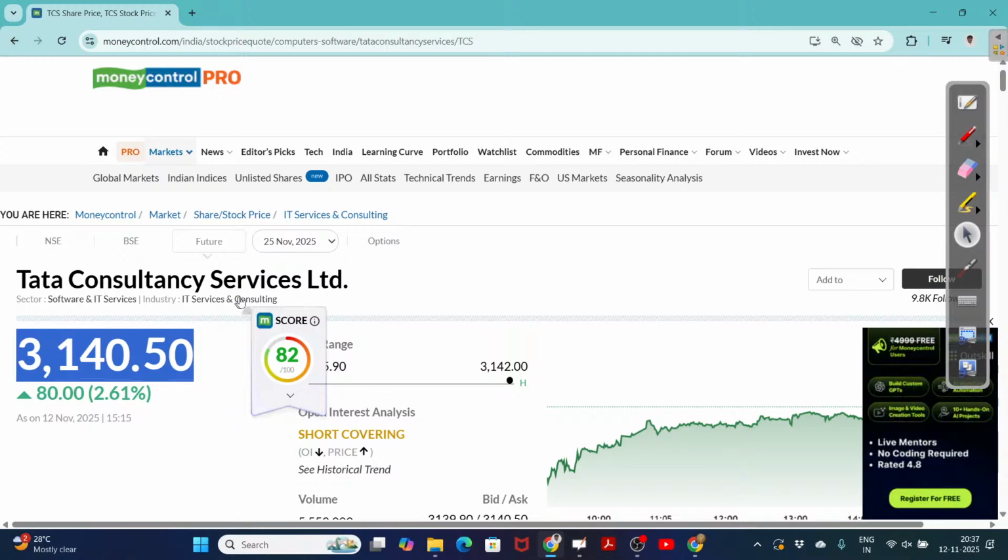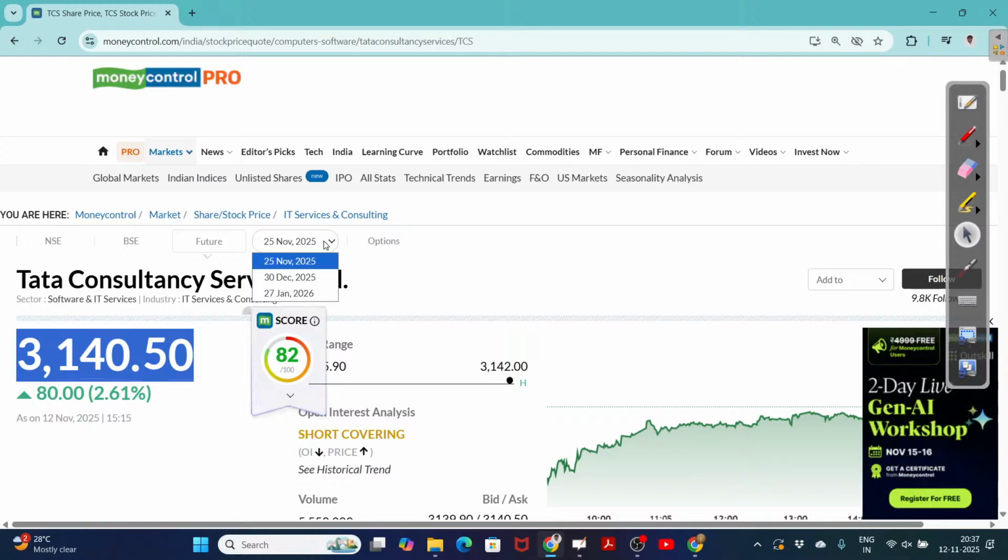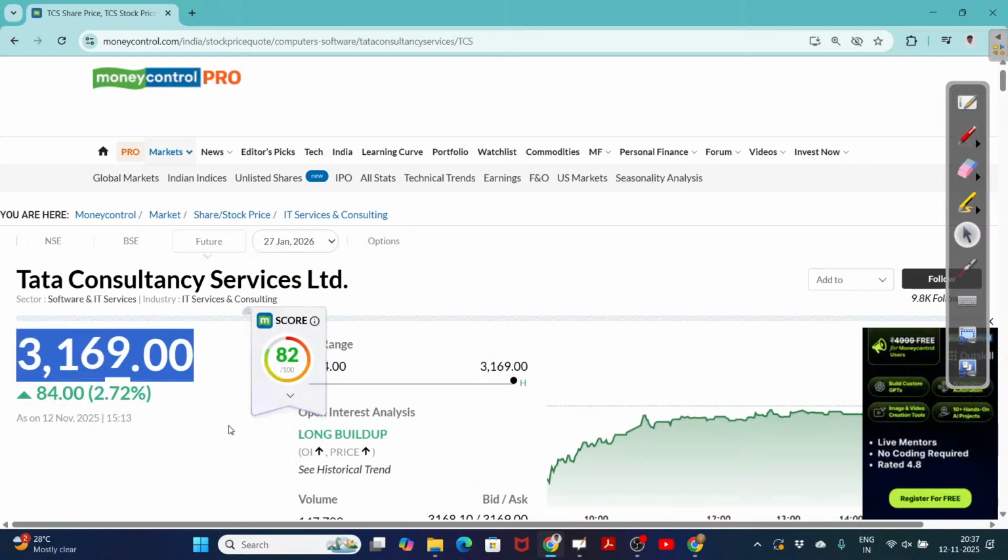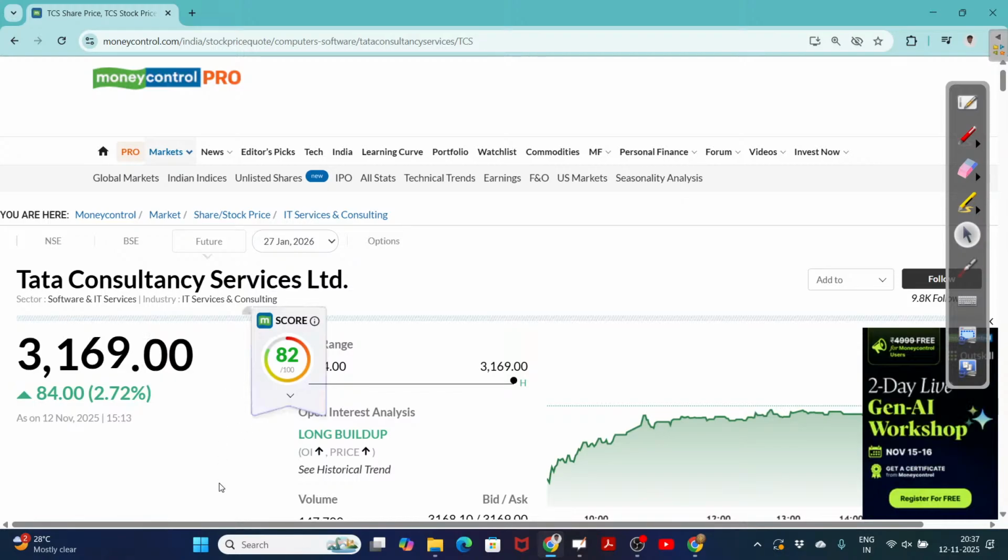How can I purchase? Can I purchase 3 months, sir? Yes, 3 months means January. If I want to purchase January, I have to pay how much? 3169. Almost 40 rupees excess compared to this, because the duration is higher.